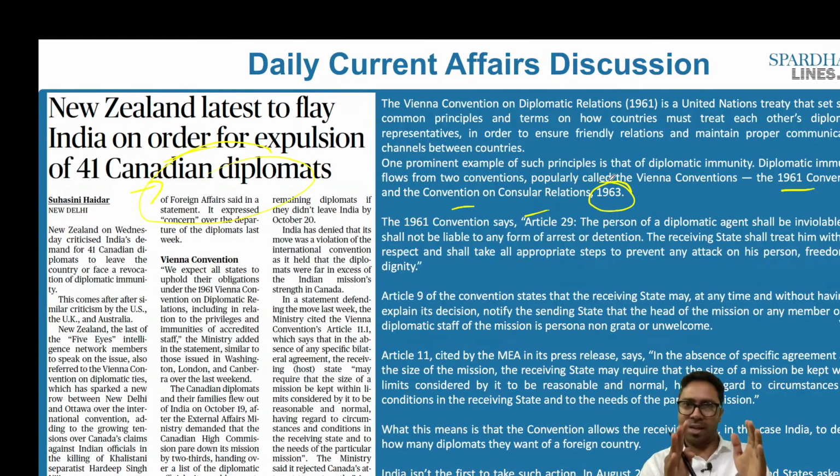There are two types of buildings you have to remember. One is the embassy. The embassy is usually located in the state capital, that is the country's capital. So we have the embassy of the United States of America, the embassy of Saudi Arabia, in Delhi. Then we also have consulates as well. Consulates are the branch offices. Let's say, for example, a consulate of the United States of America is present in Chennai. So most of the embassies will be present only in the country's capital, and the branch offices like the consulate will be present in some of the key cities like Chennai, Mumbai, and so on and so forth.